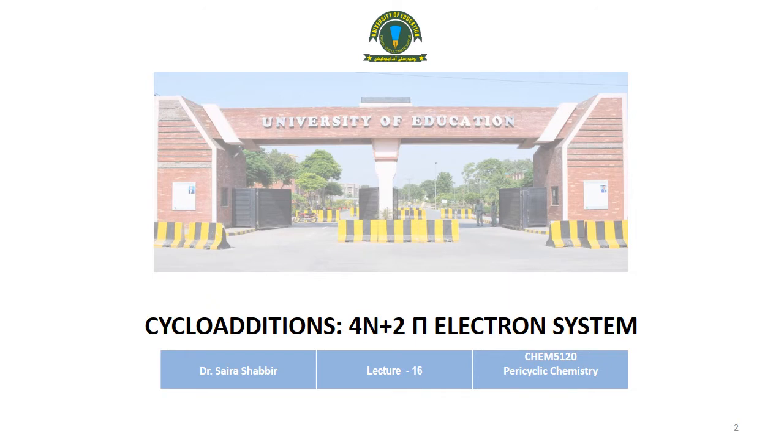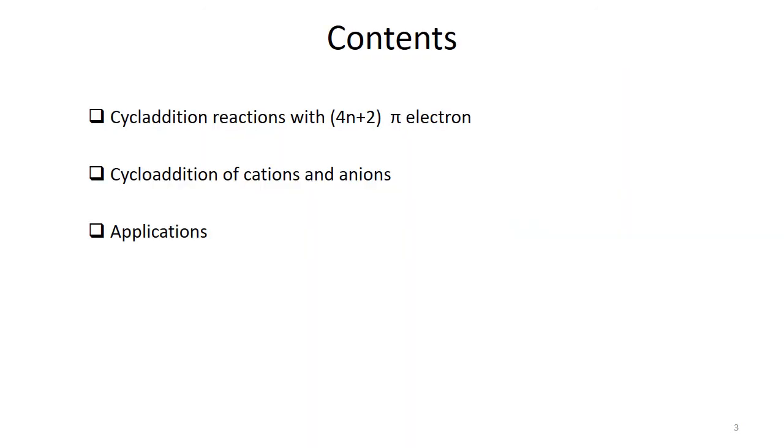Here is the 16th lecture of pericyclic chemistry, and today we shall continue studying cycloaddition reactions. However, today we are going to focus on 4n plus 2 pi electronic systems. Let's have a look at the contents and the materials that we are going to discuss today.